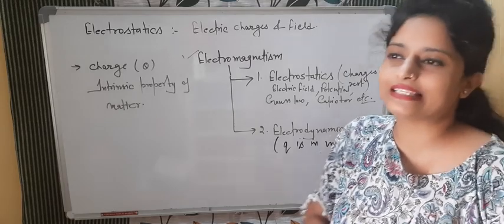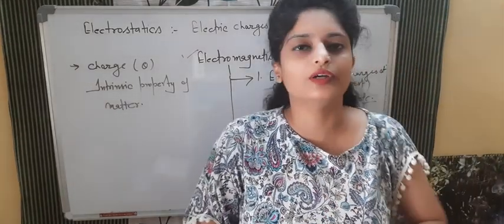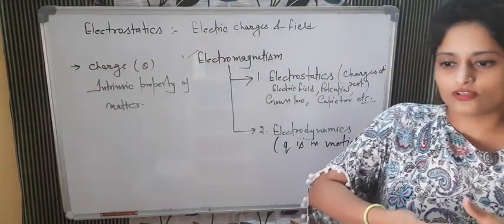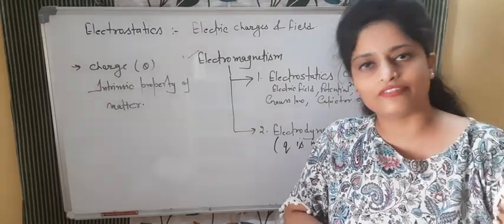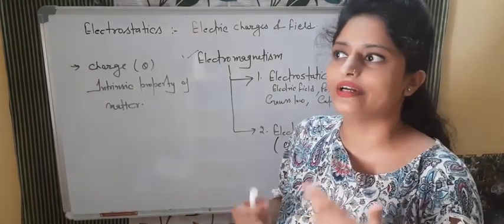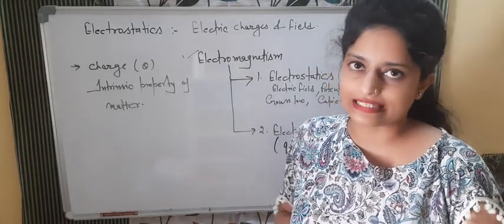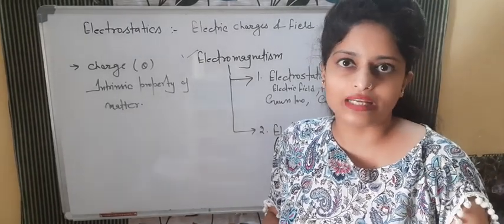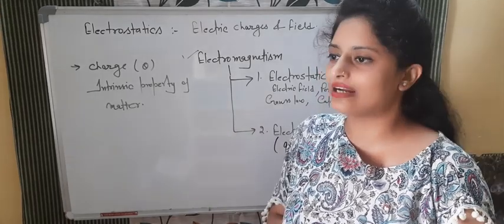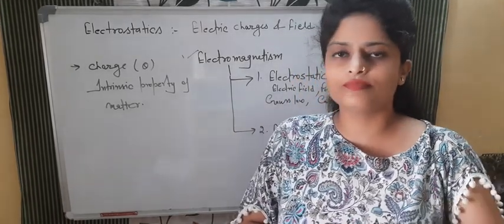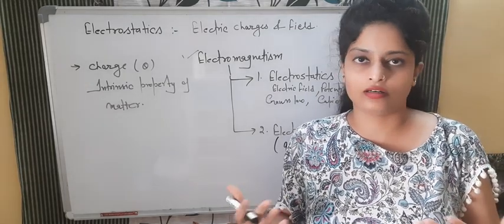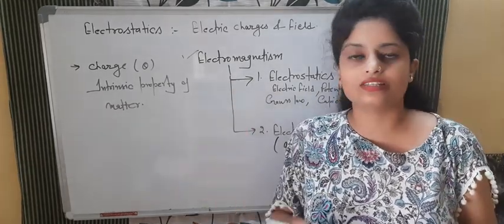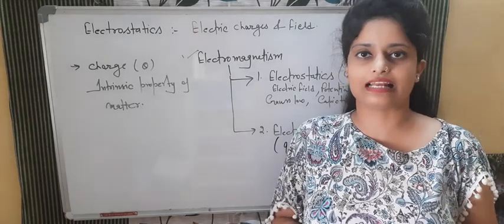Very basic term, very simple term: what do you mean by charge? The history of charge is written in our book also. It was first found around 600 BC, when Thales of Miletus first spoke about charge. Then there was the phenomenon of charging by rubbing, which you studied in previous classes also.